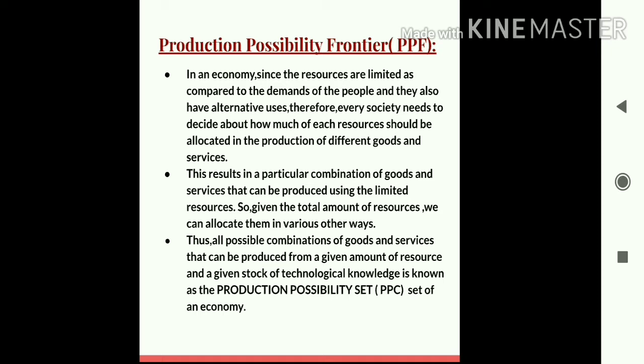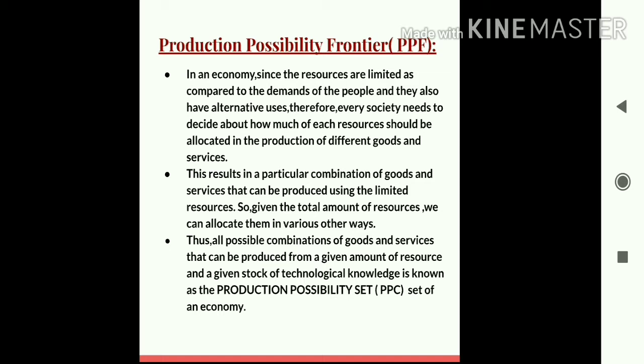So how are these resources allocated? These resources are allocated in the production of different goods and services. So students, all the possible combinations of goods and services that can be produced with the limited resources and with the given state of technology, all those possible combinations are known as the production possibility set, and this entire concept is known as production possibility frontier.